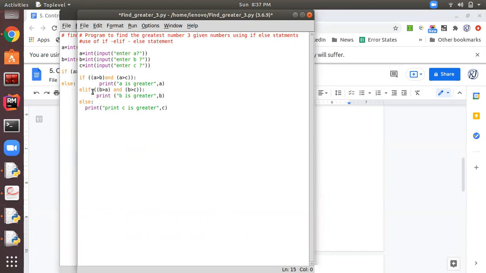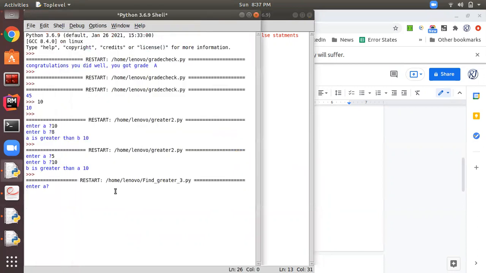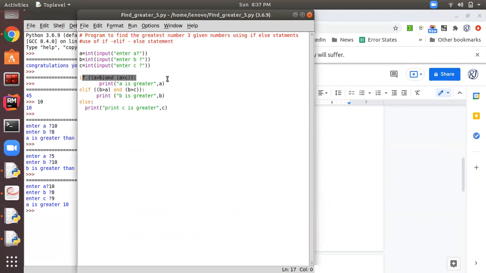Let's run this. As you can see, in every part of the if statement, we are ending it with a colon. This statement comes under if, this statement is part of else if, and this statement is part of else. Now run this. Enter A 10. Let's first check for the first condition. When the first is true, A is greater, 10. That means we have tested for this part.